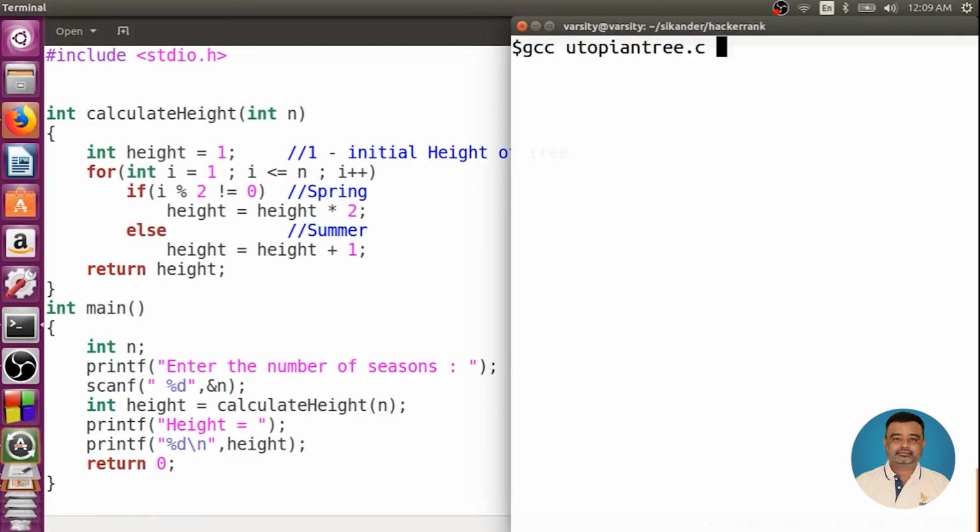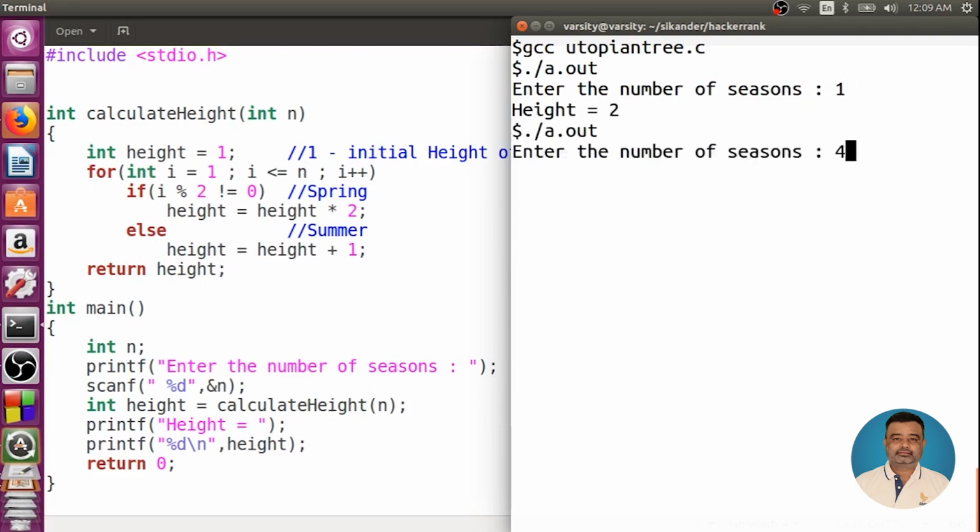The file name is UtopianTree, compiled. So I'd like to check after one cycle. The height should be 2, and assume after 4 cycles. Initial height is 1, after 1 it should be 2, after 2 should be 3, after 3 should be 6, after 4 should be 7, right? So the program is working fine.